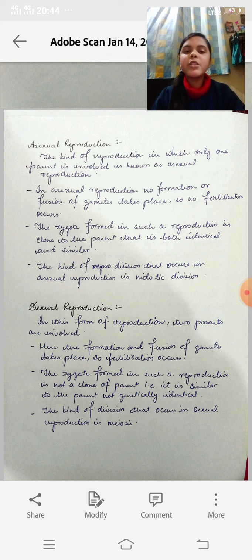And when these two cells having half the number of chromosomes fuse together, they again form the same number of chromosomes in the cell of the zygote. So the zygote again attains the number of chromosomes equal to their parent. So this was all about the sexual and asexual kinds of reproduction and the significance of reproduction. I have covered the basic topics of reproduction here. We will discuss more in the next videos.